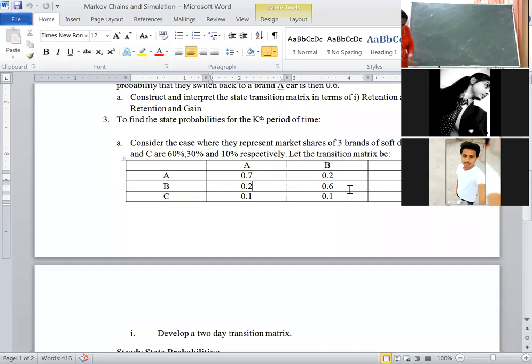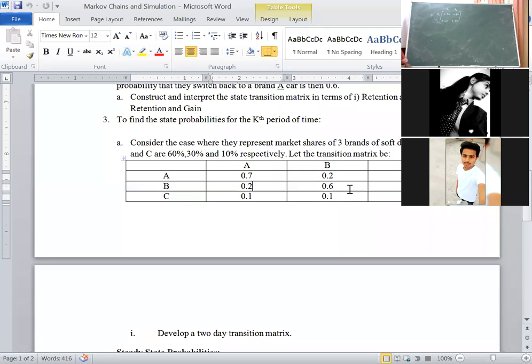In case of two brands of biscuits, B1 and B2, a 2 by 2 matrix. The transition probability matrix is given as below. Take down the transition matrix: 0.70, 0.30, 0.40, 0.60.